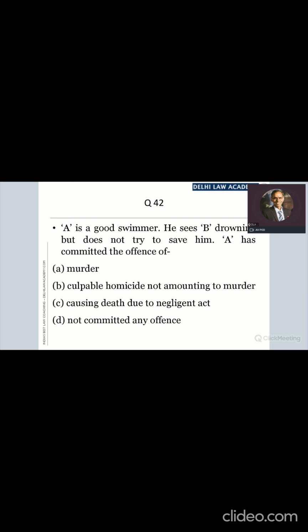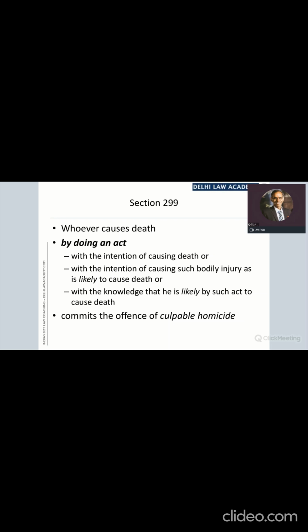Will section 299 apply? For 299, what is required? Whoever causes death, death has been caused in this case, but if the death is caused by doing an act, then only it will amount to culpable homicide. In this case, the swimmer has not done any act, so we cannot say that he has caused death by doing an act. All right, but you need to remember that act includes omissions also.